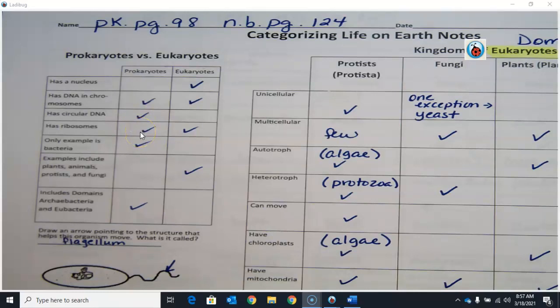Which group has ribosomes? Both. Remember, ribosomes are not membrane-bound organelles. Ribosomes are found in all organisms. So all organisms have ribosomes, all organisms have DNA. Bacteria are prokaryotes. Everything else are eukaryotes. Examples include plants, animals, protists, and fungi. Well, that's everything else, so they're eukaryotes. And then it includes domains, archaebacteria and the eubacteria. Those are actually kingdoms. Those are going to be the prokaryotes.